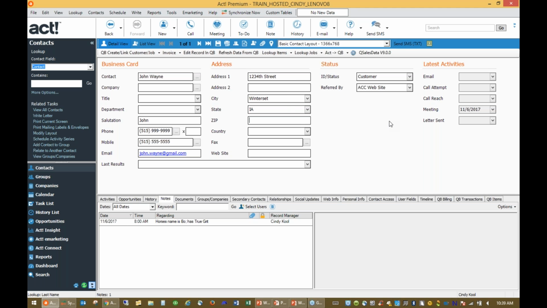So again, I just wanted to make sure you all knew that ACT is the only application that gives you this full, robust offline experience, where you may have a laptop computer, or you want to be able to have your data when you're not connected to the internet. ACT is the only CRM on the market that allows you to have a full offline client like I'm looking at right here.